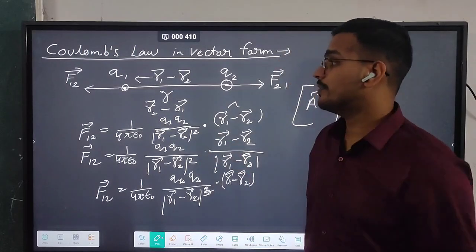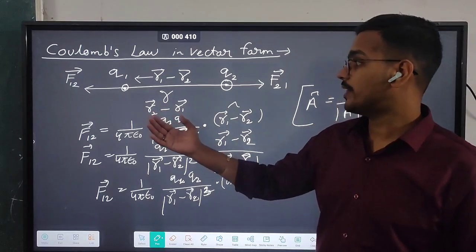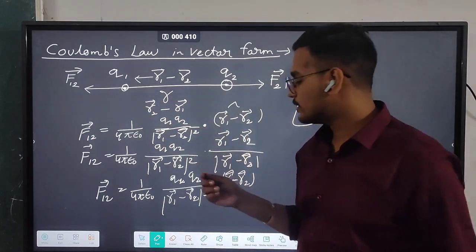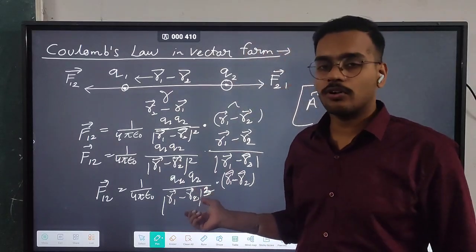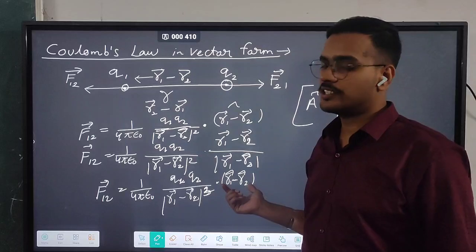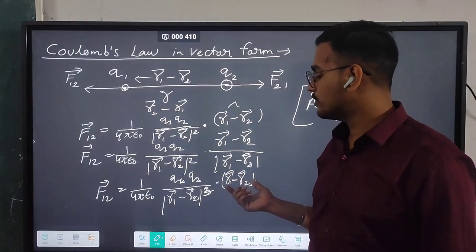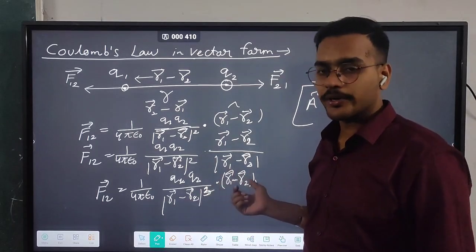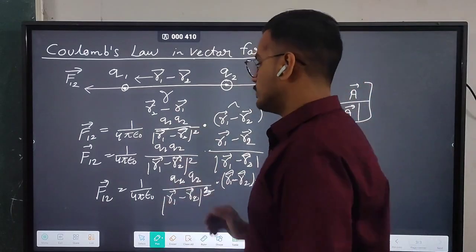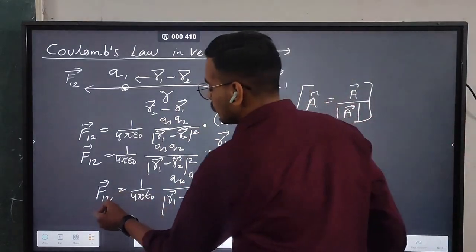As I have already said, F is inversely proportional to 1 by r square, and here you can say it is a cube. So is it wrong? No, it is not wrong. As you can see, there is one distance also present here, so it will cancel when we take the magnitude, and then we will get the same F inversely proportional to 1 by r square. So this is the vector form of Coulomb's law.